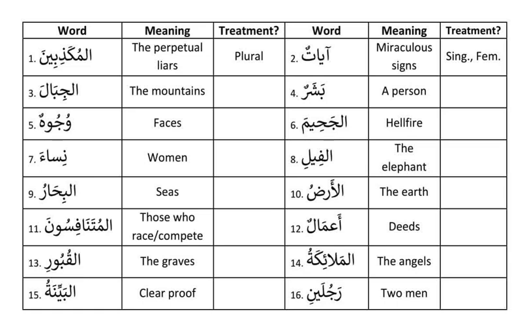Okay, the next one is number 15, al bayinatu. Al bayinatu ends like a singular. Check the meaning: clear proof, one proof. So it's ending like a singular and the meaning is singular, no issue, it's a singular. The problem comes when it ends like a singular but the meaning is plural. Okay, last one, rajulaini. Rajulaini is two, so it's a pair. It's not a singular, it's not a plural, because Arabic has singular, plural, and on top of that it has a dual. So this is actually a pair, two. Okay, so that's the idea.